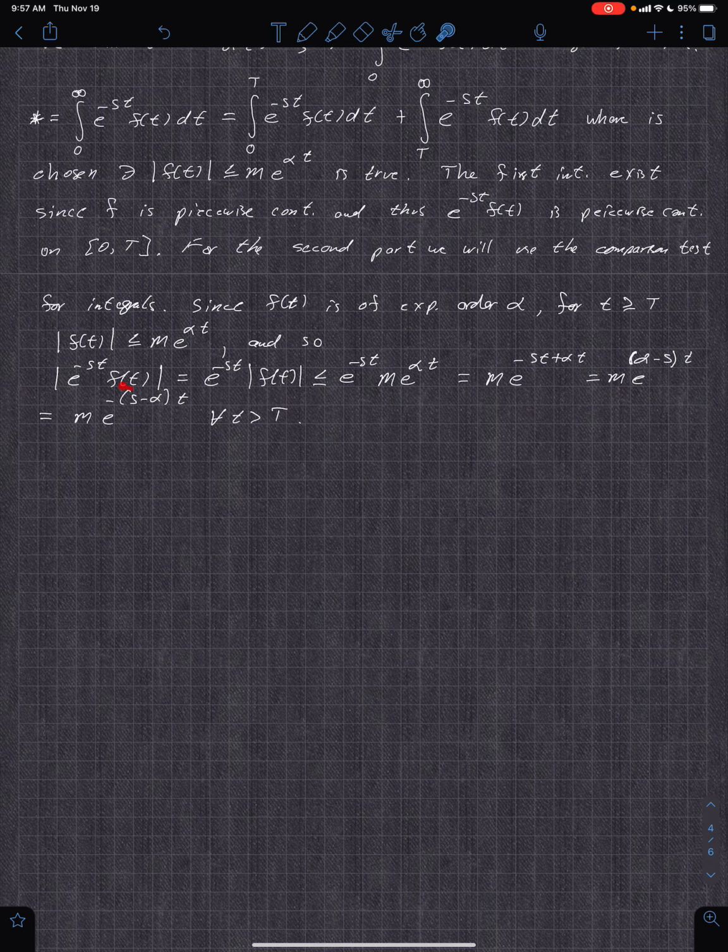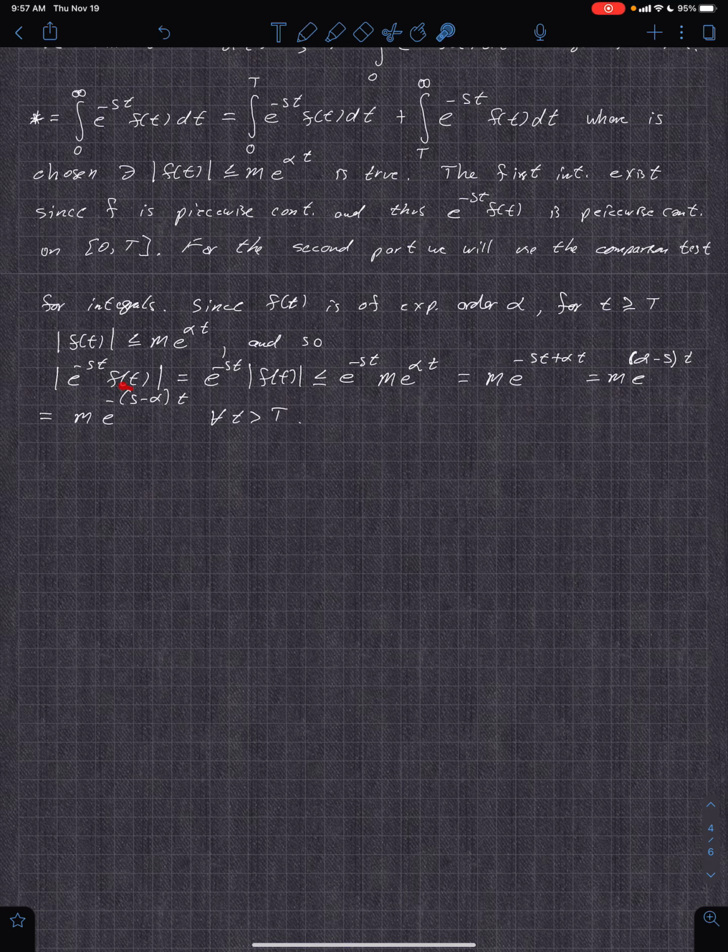Okay, so that's m, and now we take the limit as n approaches infinity of the integral from T to n of e to the alpha minus s t. The rest of this kind of falls out when you just take the limit. So it's m times the limit.